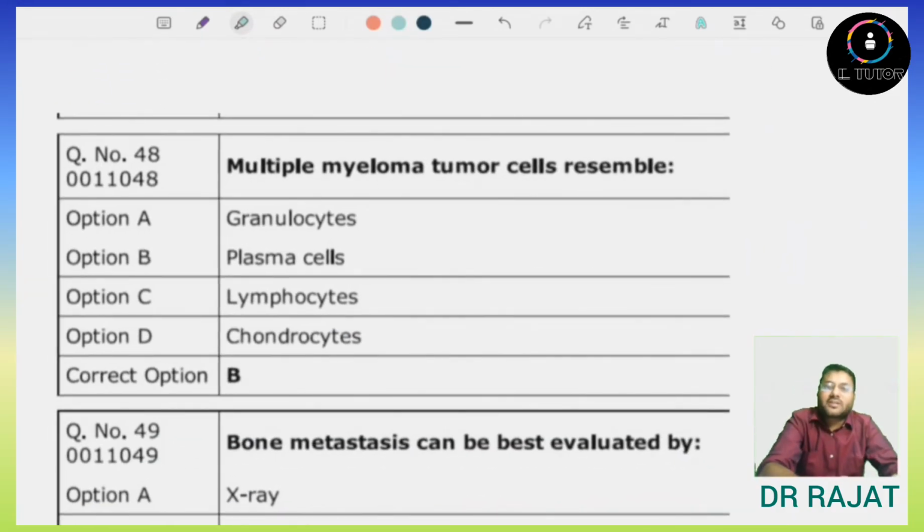Multiple myeloma tumor cells resembles. So option number A, granulocyte, no. Plasma cell, yes. Lymphocyte, no. And chondrocyte, no. So we know that the multiple myeloma tumor cells resemble the plasma cells. Plasma cells proliferation is there.